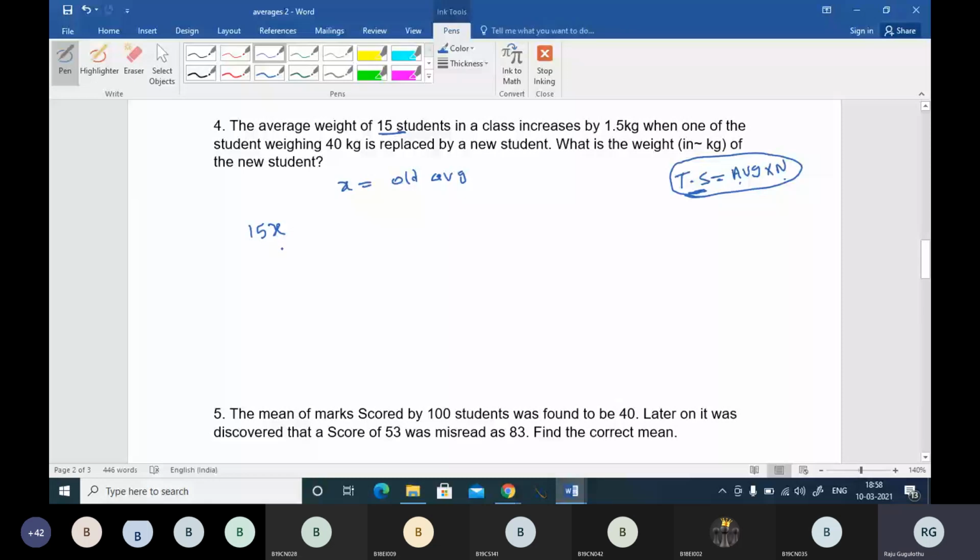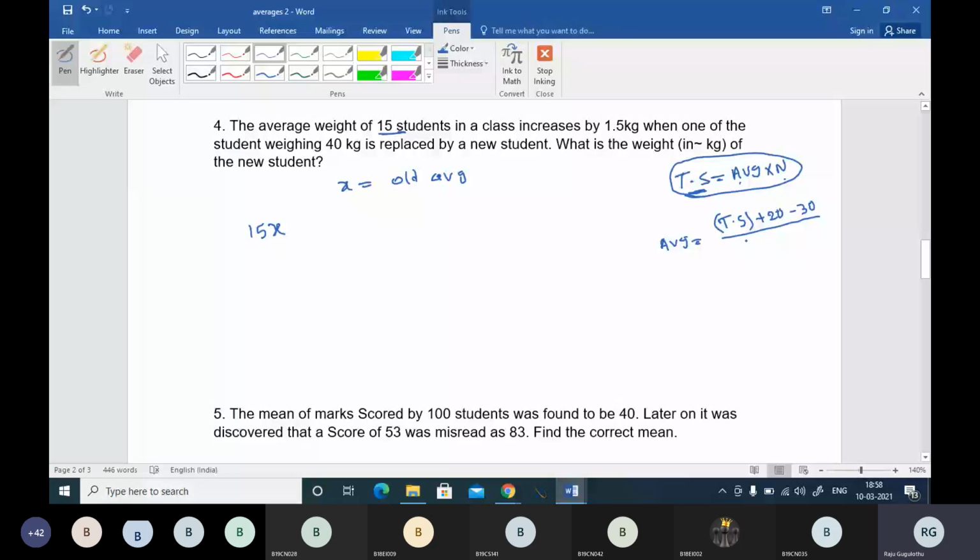Now the question says, see, let me tell one more thing. Average is equal to total sum divided by number of persons. In this case, when one person is added and one person is subtracted, let me say one person of 20 kg is added and one person of 30 kg is subtracted, divided by the number of persons.